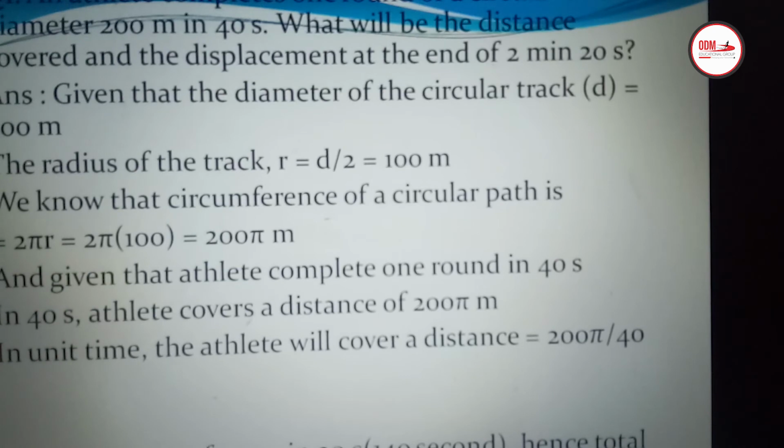It is 3.5. That is 3 complete rounds and 1 half round, half circle. So 3 complete rounds means the displacement will be 0, and half circle means the displacement will be the diameter. So the diameter is how much? 200 meter. So the displacement here will be 200 meter.